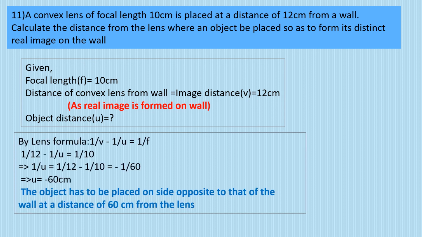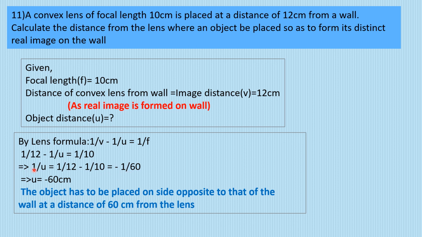Now if we have to find out the object distance, we know that we have the focal length and the image distance, so to find the object distance we will use the lens formula, which is 1 by v minus 1 by u is equal to 1 by f. So 1 by 12 minus 1 by u is equal to 1 by 10. If we take it to the other side, this is the situation. Now we just have to take the LCM of 12 and 10 and solve it. It will come out to be minus 1 by 60.